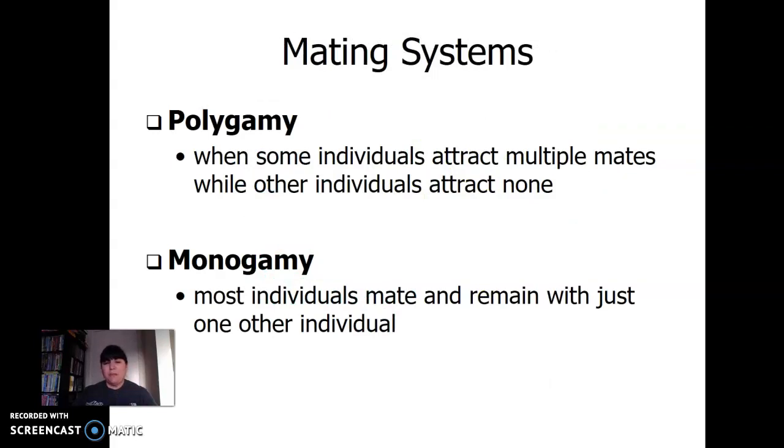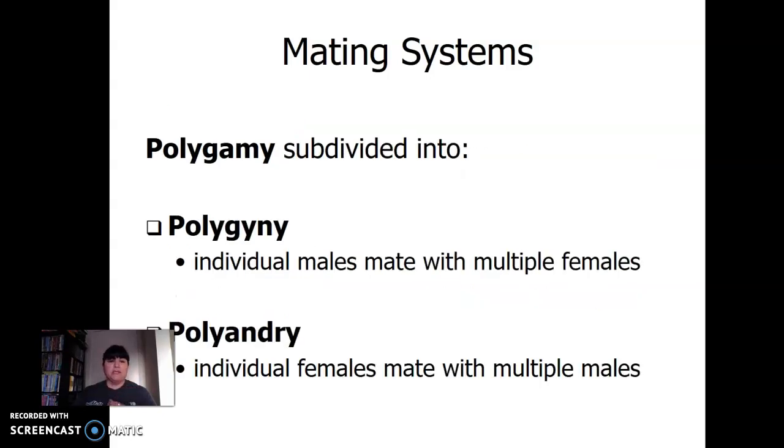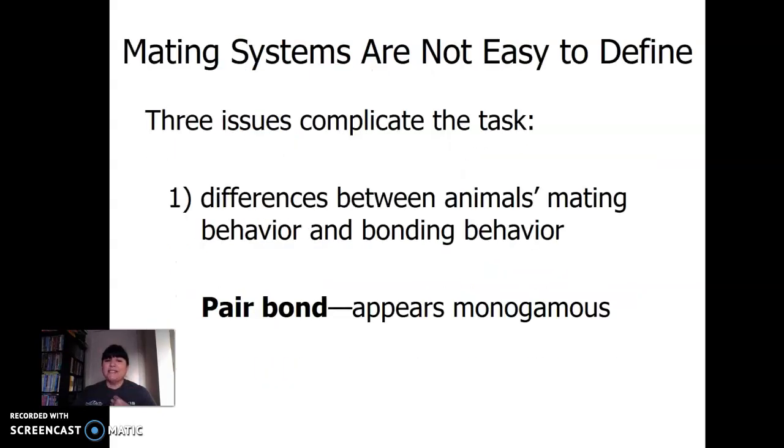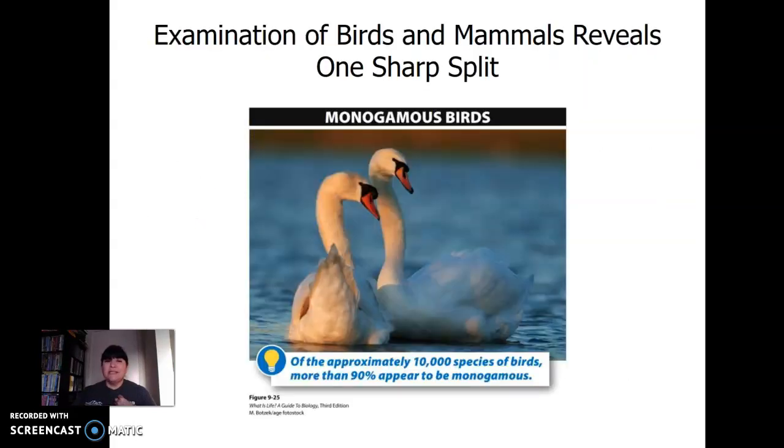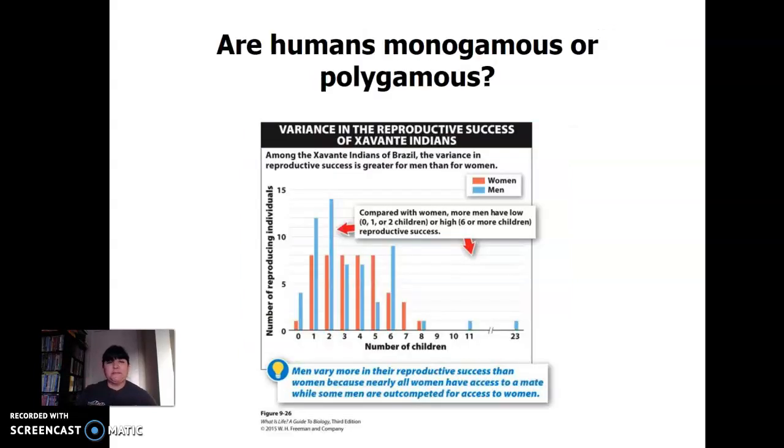Polygamy, having more than one mate. Monogamy, you have like a pair bond. And we actually see this in animals. There's pair bonds, monogamous, and we see this in birds. It's kind of wild. 90% of birds appear to be monogamous. So when you have a mating pair, they mate for life, right? And then there's that energy contribution. Both, okay, males and females usually take care of the babies.